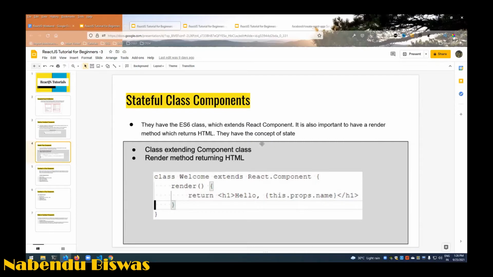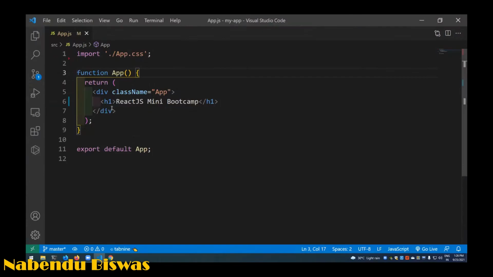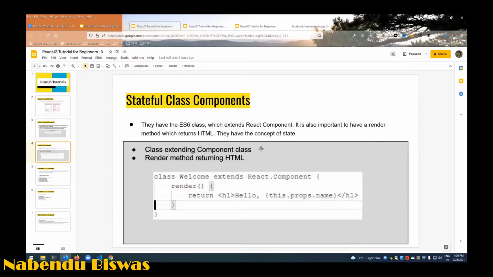It is also important to have a render method inside, which returns HTML. We'll learn more about it when we see the code. So a render method should be there. In the functional component there is no render method, but here there is a render method. And there is a concept of state.